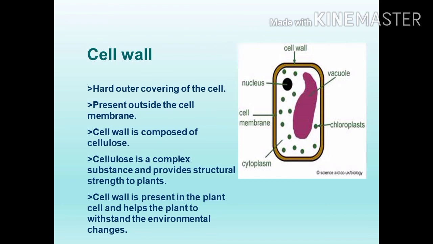See this picture. Plasma membrane. Two membranes are there. First membrane is the cell wall, below it the second membrane is plasma membrane. The cell wall is composed of cellulose. Cellulose is a polysaccharide carbohydrate. Cellulose is a complex substance and it provides structural strength to the plants. It provides shape to the plant cell. Cell wall is present in the plant cell and helps the plant to withstand environmental changes. It is absent in animal cell.